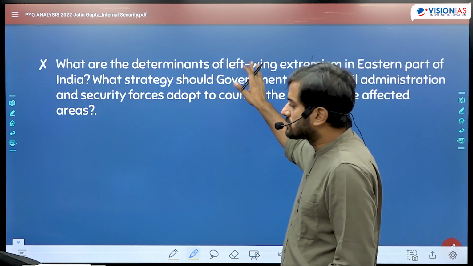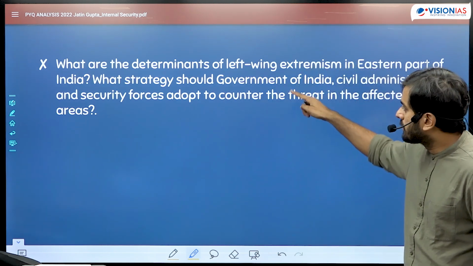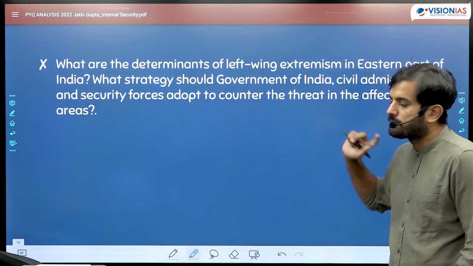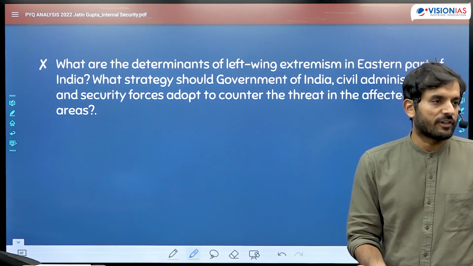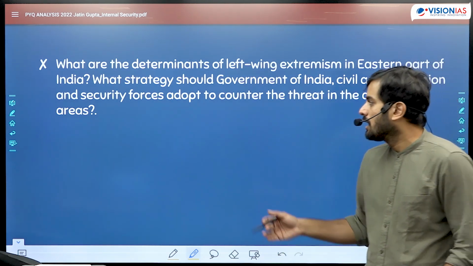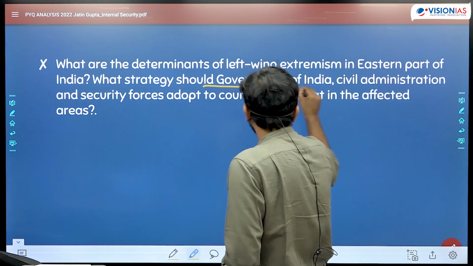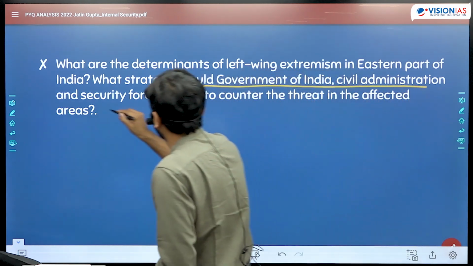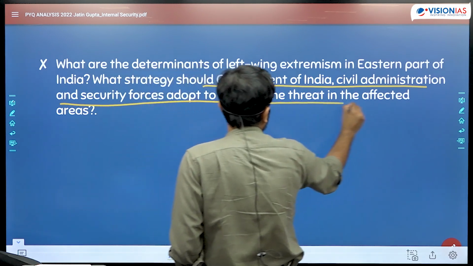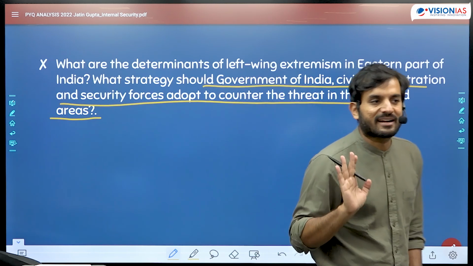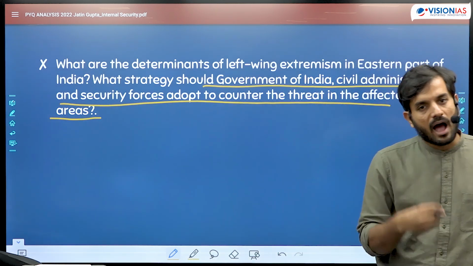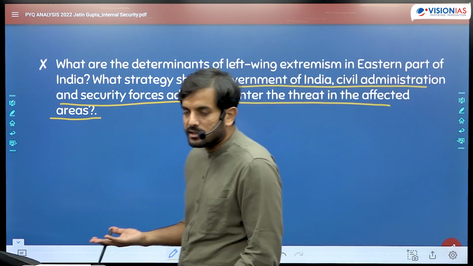For example, they asked a question a few years back that what are the determinants of left-wing extremism in eastern part of India? Same thing. What are the causes for the rise of left-wing extremism in eastern part of India? And what strategy should the government of India, civil administration and security forces adopt to counter the threat in affected areas? See, it is so similar to the question that has been asked this year, where they have simply asked you multi-layered approach बता दीजिए.